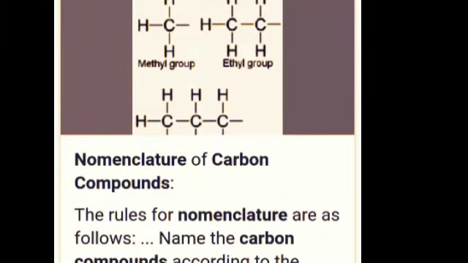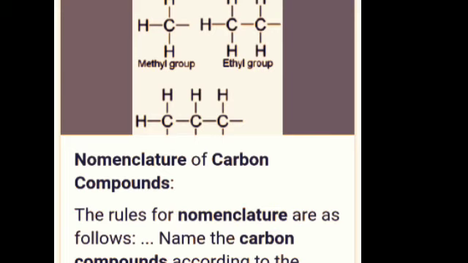Next topic is the nomenclature system of carbon compounds. Now we have seen that today millions of carbon compounds are known. Initially, when the number of known carbon compounds was small, scientists named them in a variety of ways.